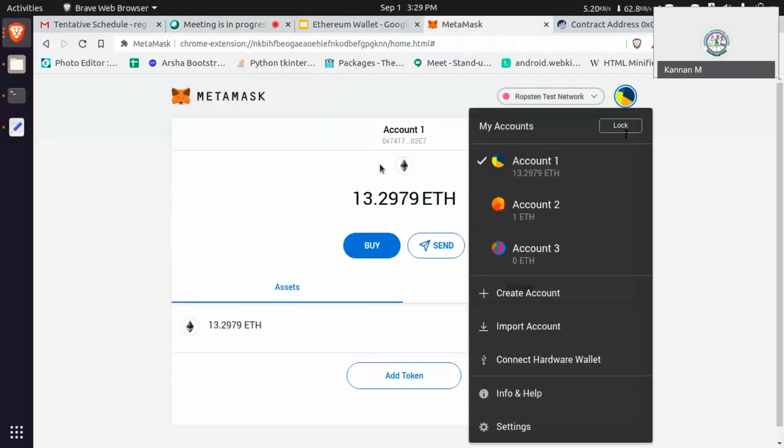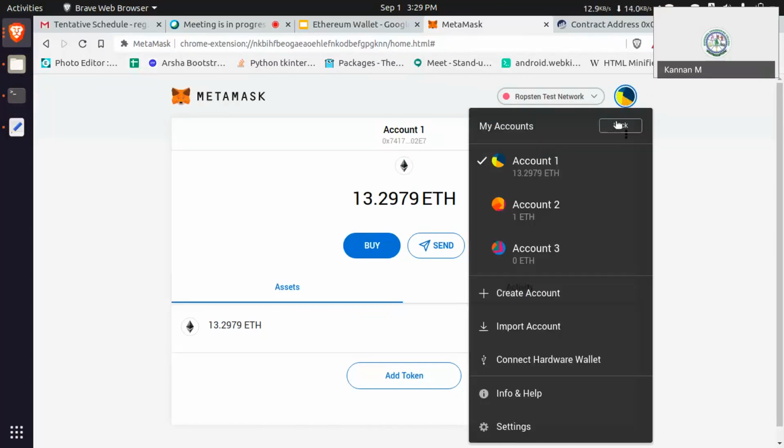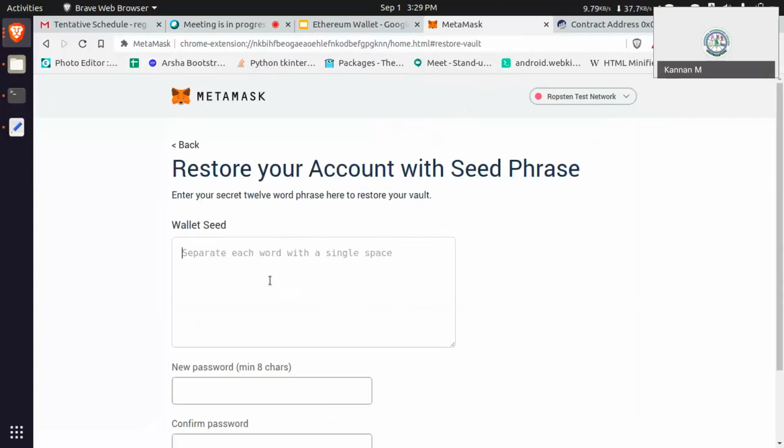If you lose it, you can't get them back. That is the main thing. Forgetting the password does not matter. If you forget the password, you can recover by using the seed phrase.